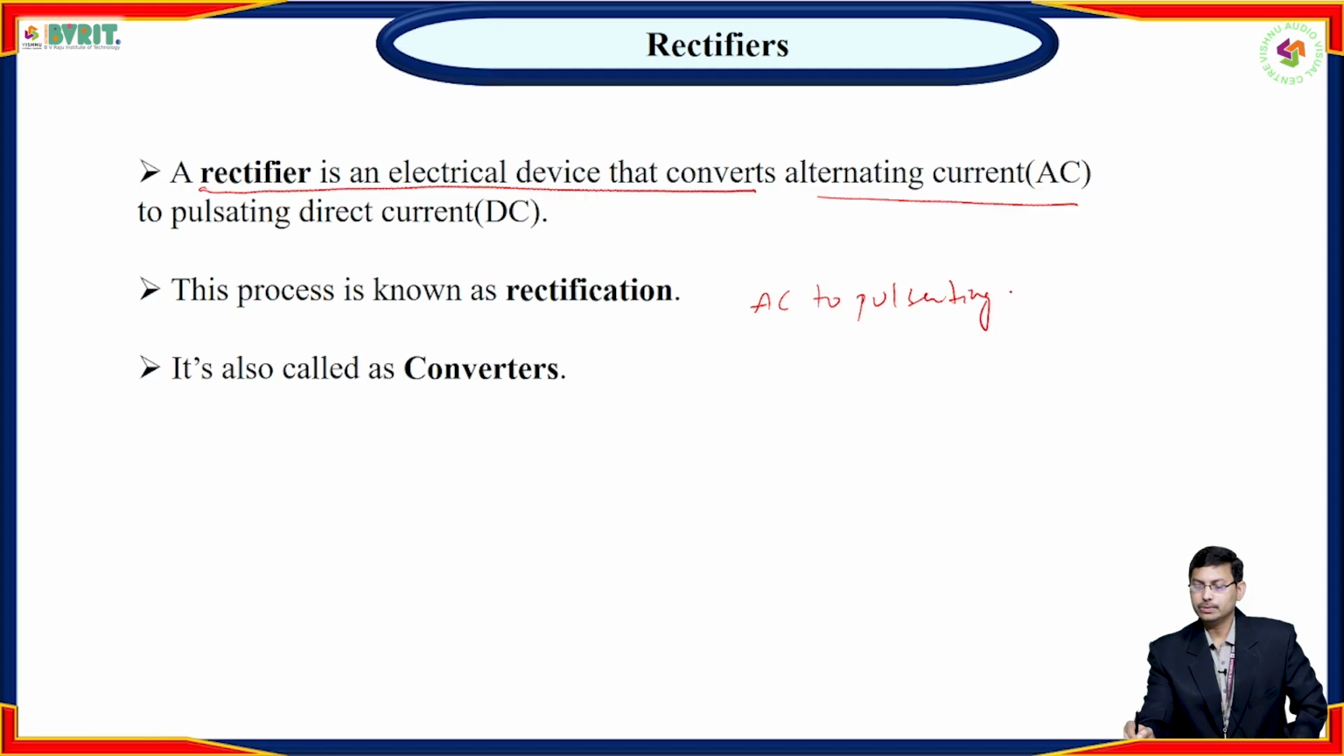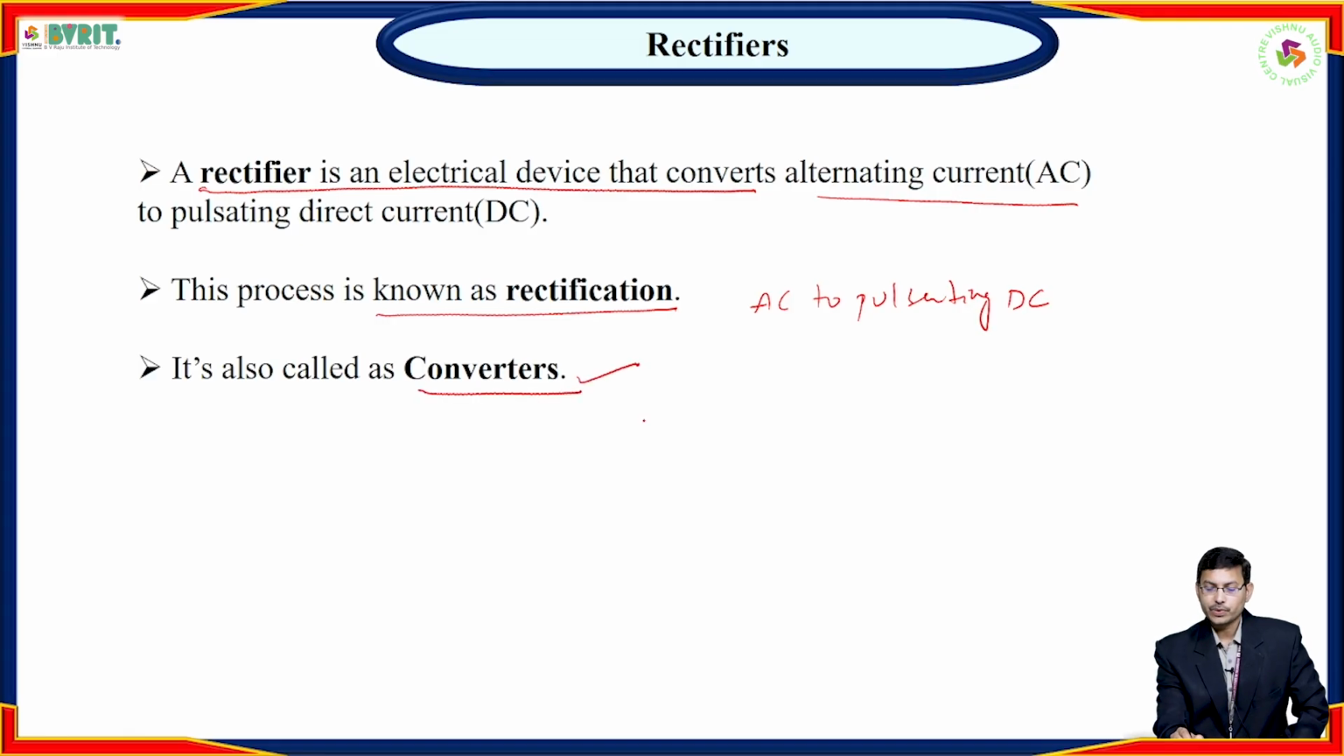Why do we need to convert AC to pulsating DC? In some applications, if you require DC voltage, at that time we need to convert the AC signal to a pulsating DC signal. That's why we prefer rectifiers in such applications. This whole process is known as rectification, and it is also called a converter, because it converts AC to pulsating DC.